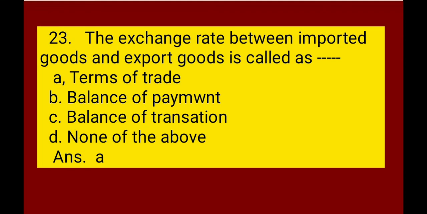The exchange rate between imported goods and export goods is called as terms of trade, balance of payment, balance of transaction, none of the above. Correct answer is A. The exchange rate between imported goods and export goods is called terms of trade.